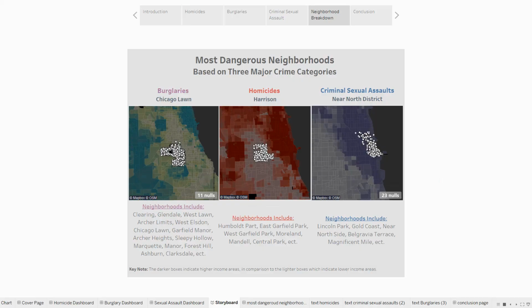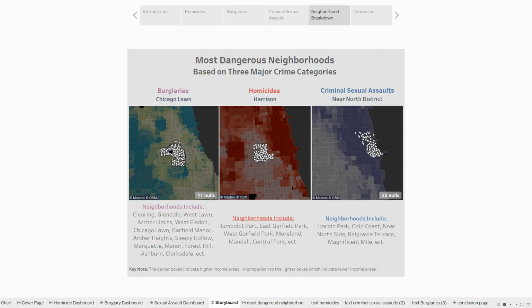And again, I have a list of a few of the notable neighborhoods located in each of these districts, just so you can have a further understanding. Some of the notable neighborhoods in the Chicago Lawn district are Clearing, Glendale, West Lawn, Archer Heights, West Elsdon, Chicago Lawn, Garfield Manor, Sleepy Hollow, Marquette Manor, Forest Hill, Ashburn, Clarksdale, and more. A few of the major ones in the Harrison district would be Humboldt Park, East Garfield Park, West Garfield Park, Moreland, Mandel, Central Park, and so on.